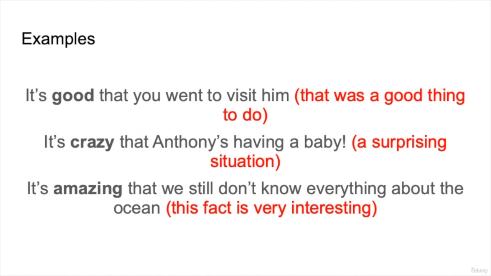And in some cases, it's crazy can mean actually crazy. So it can be a little bit of a scold as well, or something that you don't think is very smart. But colloquially, we can say, it's crazy that Anthony's having a baby because it's very, very surprising, and perhaps you're happy about it. It's amazing that we still don't know everything about the ocean. So this is just a fact that's interesting. So you can say it's amazing because it's quite impressive or interesting.